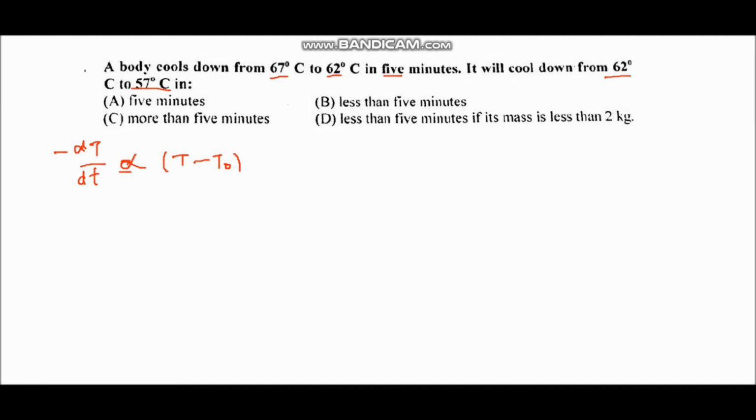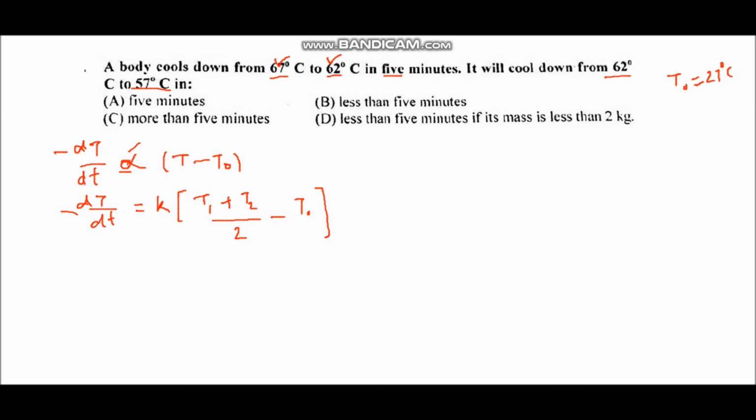So here the temperature of the surrounding, T naught, is not given, so we can take the value of T naught equal to room temperature, which is equal to 27 degrees Celsius. So the formula can be written as minus dT over dt is equal to, by removing the proportionality constant, let us say the constant is K, times (T1 plus T2) over 2, which is the temperature of the body, like in the first case T1 is 67 and T2 is 62, minus T naught. So now we will substitute the values in the formula.